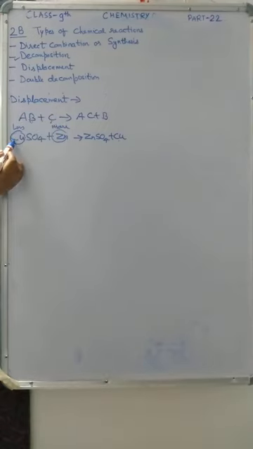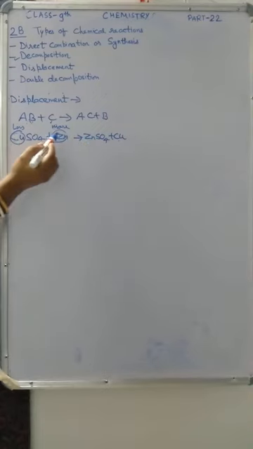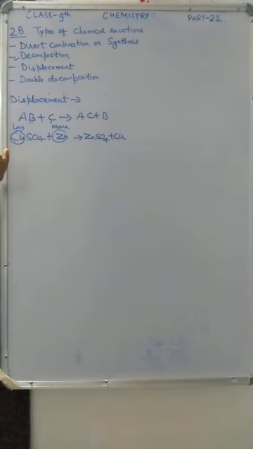This copper is displaced by zinc because zinc is the more active element. In the place of copper, now zinc is there. So this is one example of a displacement reaction.